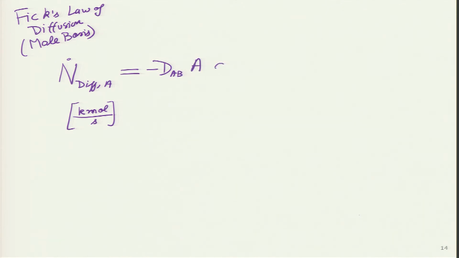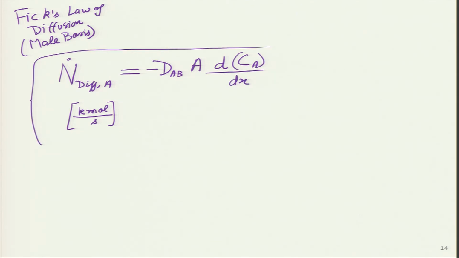What would it mean? Instead of mass flow rate taking place across a particular medium, now we will have the mole flow rate, or the mole flow rate will be written as kilomoles per second. How many kilomoles per second is travelling across the medium? So, that equation will turn out to be very similar to the earlier one, and instead of density over here, we will have concentration of species A. So, this I will write over here.